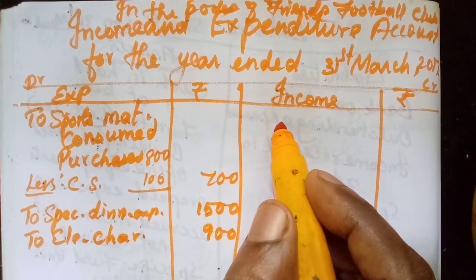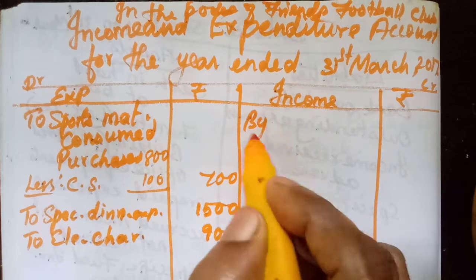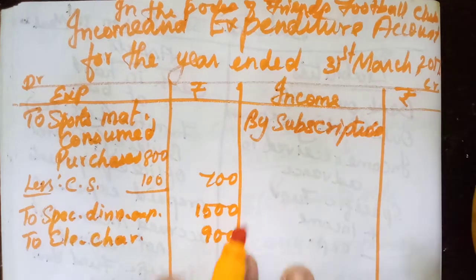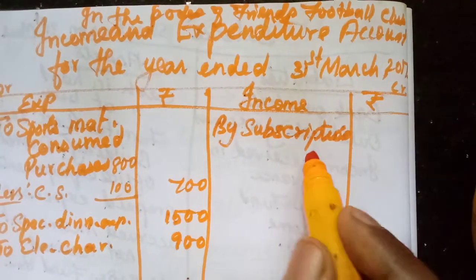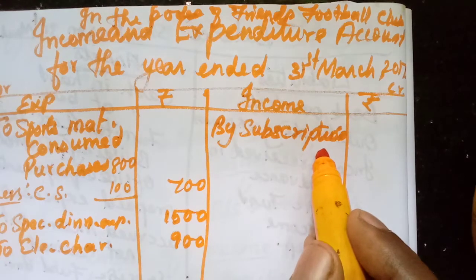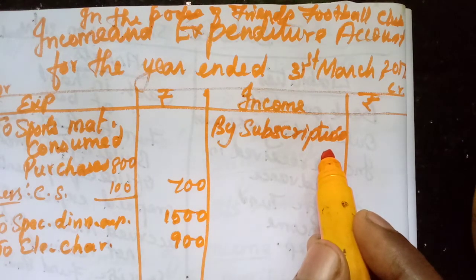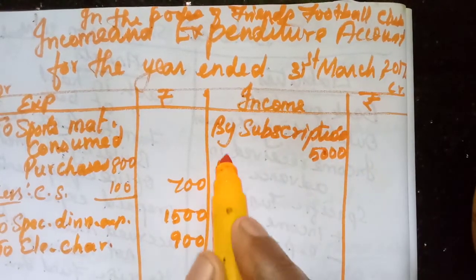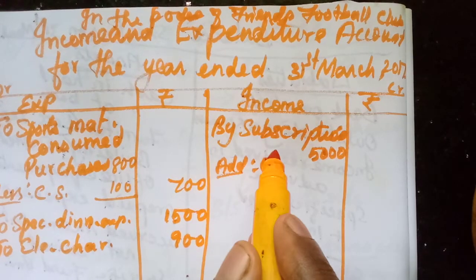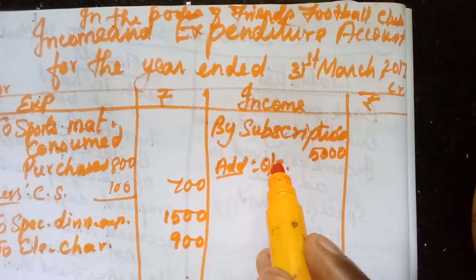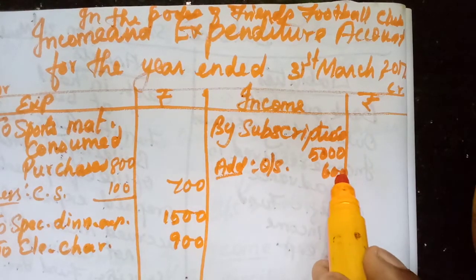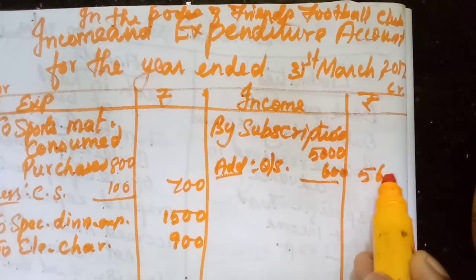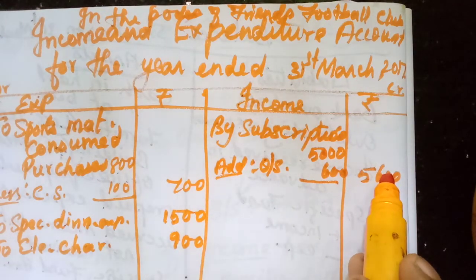That opening balance no need, isn't it? Then by subscription, here by subscriptions 5000. So we have adjustment, I think, isn't it? Subscription outstanding 600, so that we need to adjust 5000, add outstanding subscription. You write fully, okay, outstanding 600. That second adjustment, okay, 600. When we add, we will get 5600.